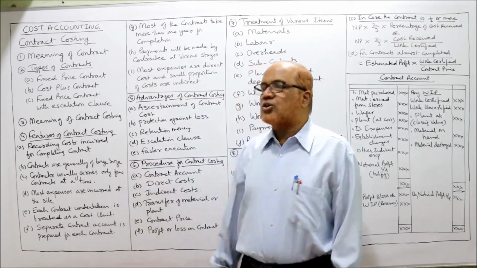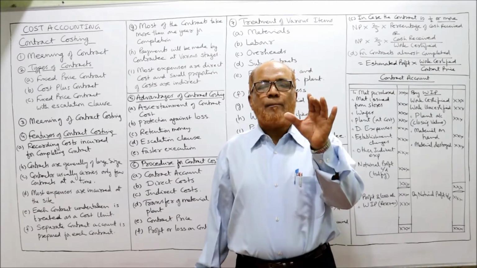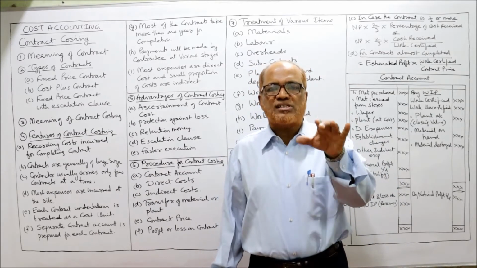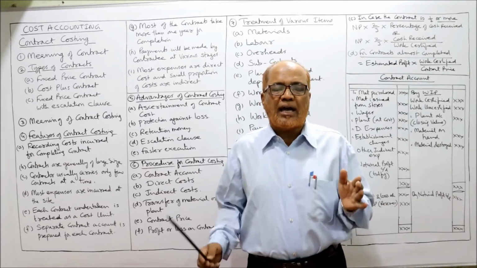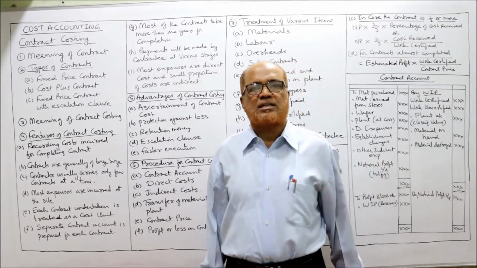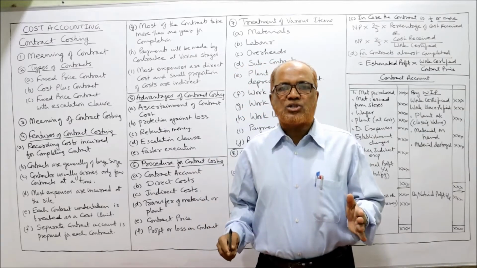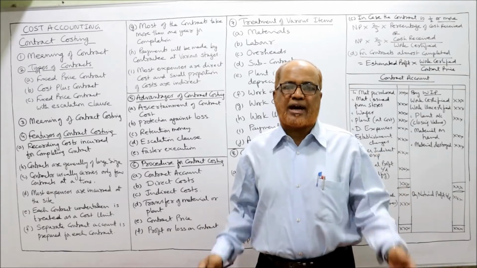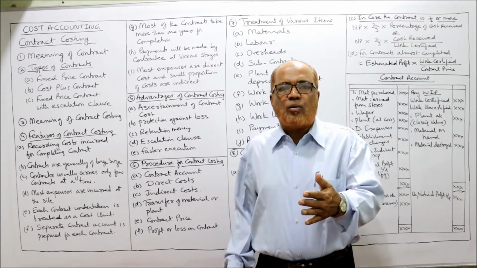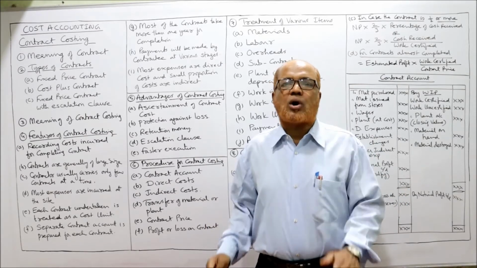Now, meaning of contract costing. Contract costing is a method of costing which is applied by those businessmen who are engaged in constructional activity, who are engaged in constructing buildings, roads, dams, bridges, etc. So these people will adopt contract costing.